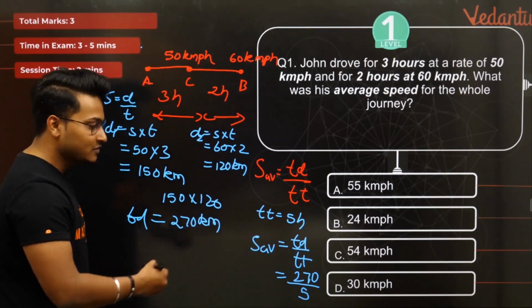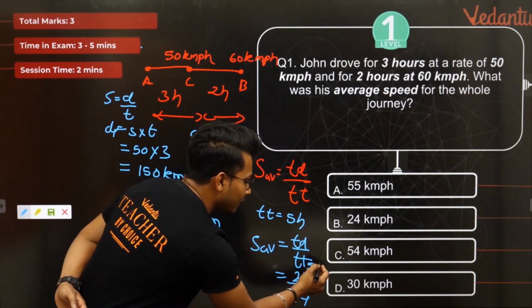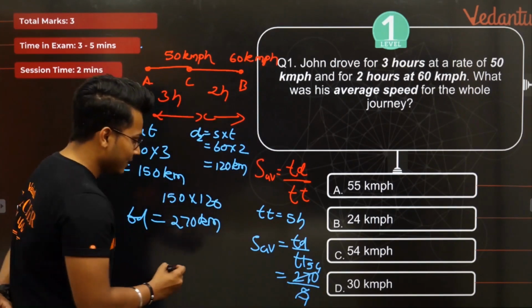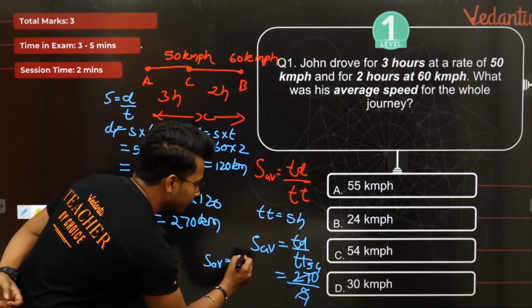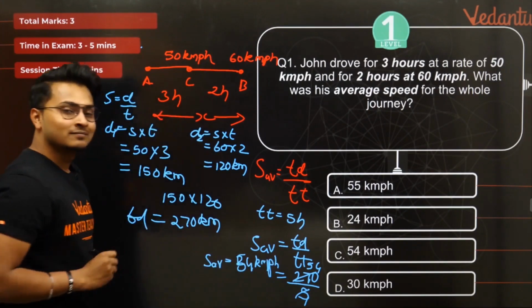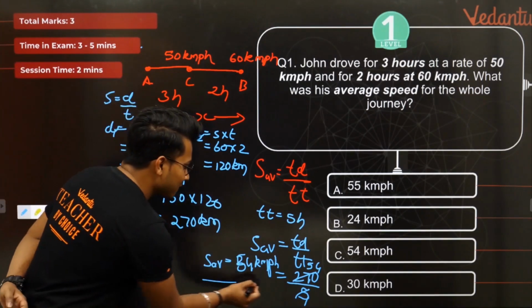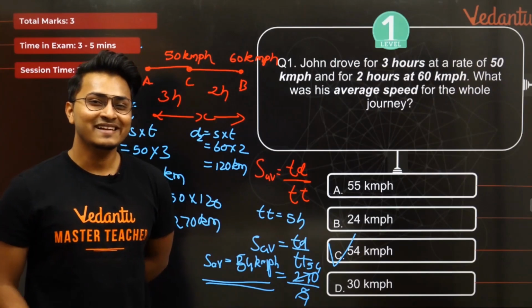And what would be the answer? It's pretty simple. When we solve it, 5 ones are 5, 5 fives are 25, and 5 fours are 20. So your answer will be that average speed is equal to 54 kilometers per hour. That becomes your final answer, my dear friends. 54 kilometers per hour. Correct?